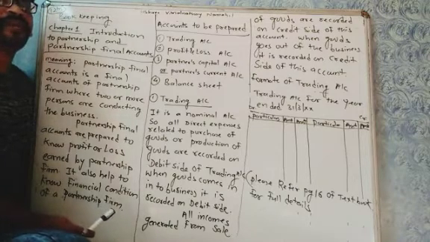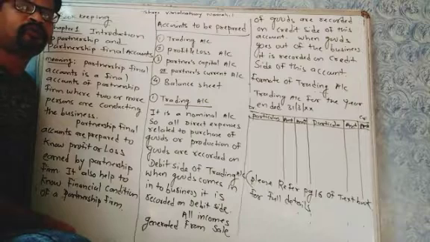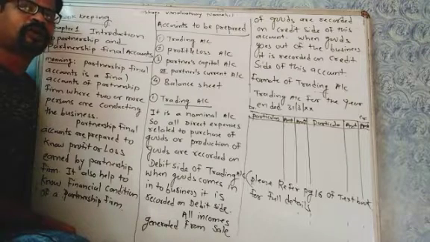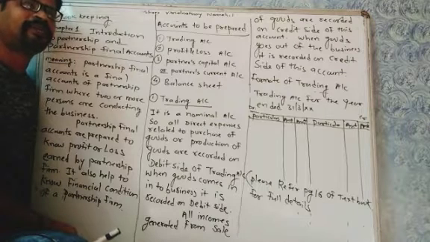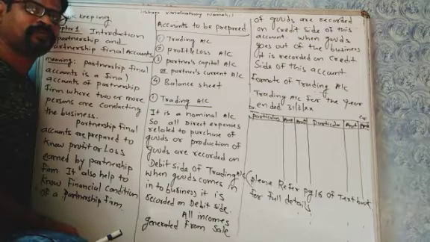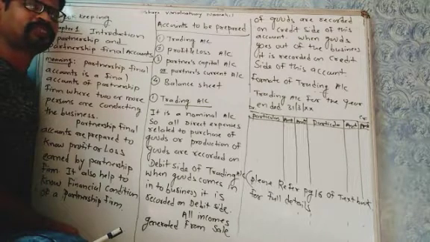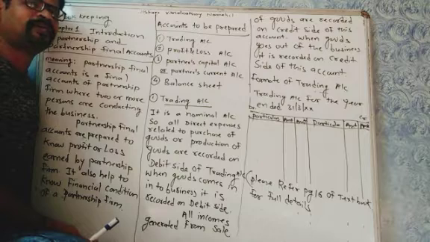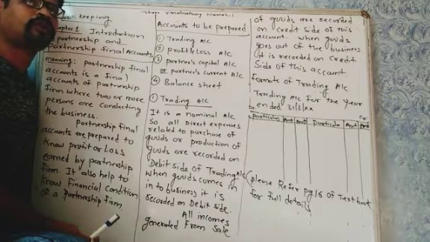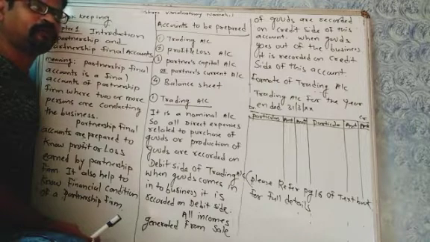Now, partnership final account is basically prepared to know the profit or loss made by the partnership business during the year, and it also helps them to know the financial condition of the business, whether the business is loss making or profit making, and whether the business has a lot of borrowings or a lot of property or assets. All this we can know from the partnership final account.